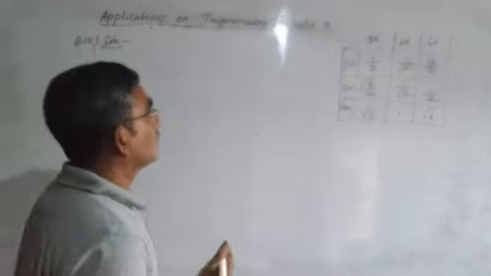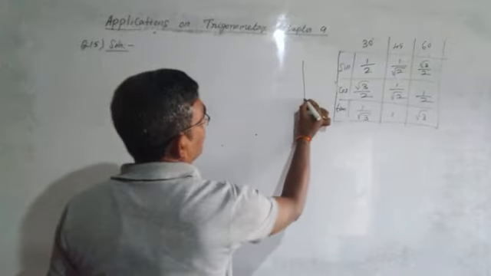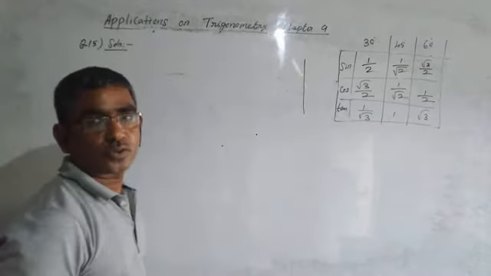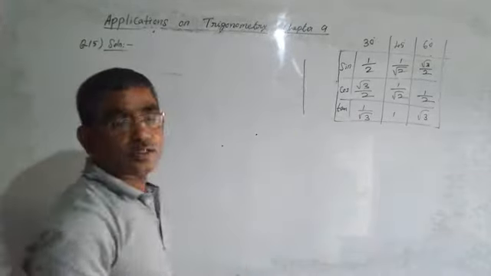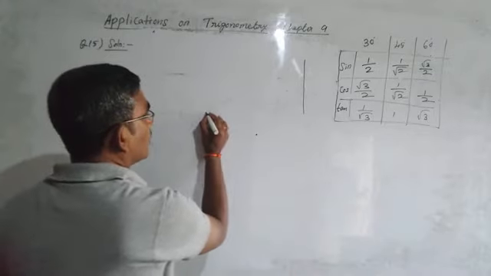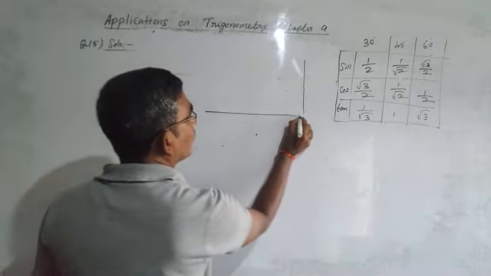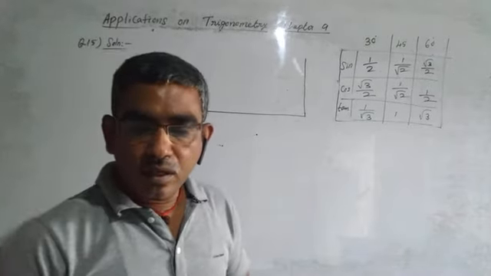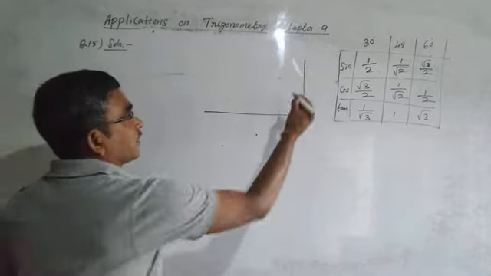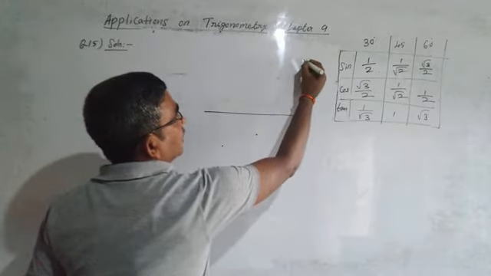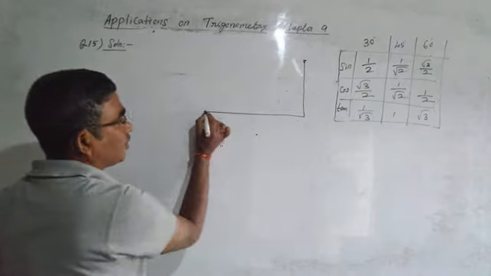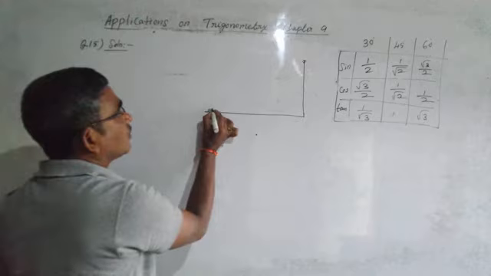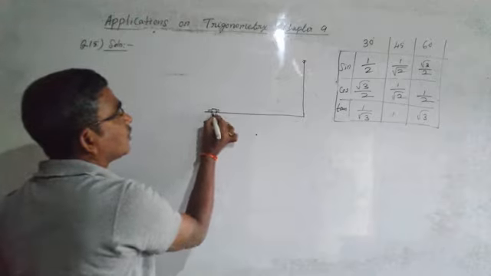Okay. We can take a tower. From the top of the tower, a person is observing a car. The highway leads to the foot of the tower. This is a highway. It leads to the foot of the tower. A man is standing on the top of the tower. He is observing a car coming towards the tower.